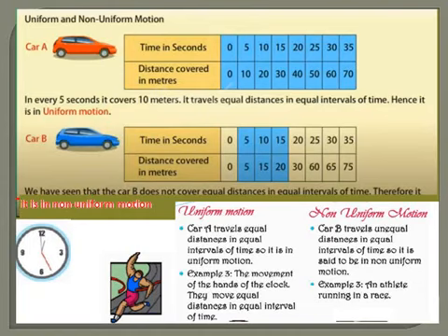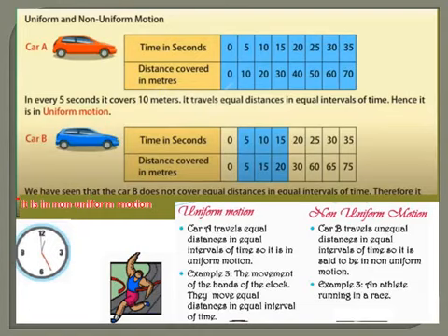Now analyze the data given here. The time is in intervals of 5 seconds. See, 0, 5, 10, 15. So it is increasing in steps of 5 seconds. Similarly, analyze the distance given here: 0, 10, 20, 30, 40. So it is also increasing in steps of 10 meters. So for every 5 seconds, it travels 10 meters.